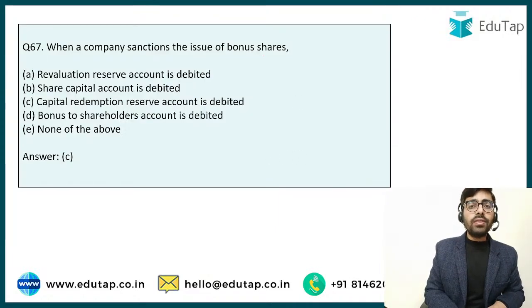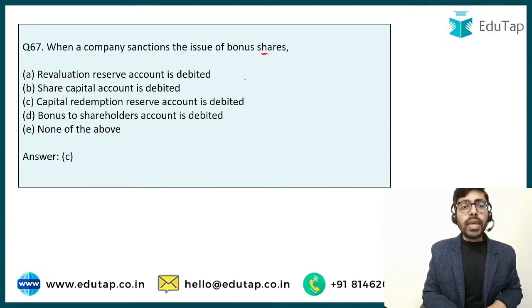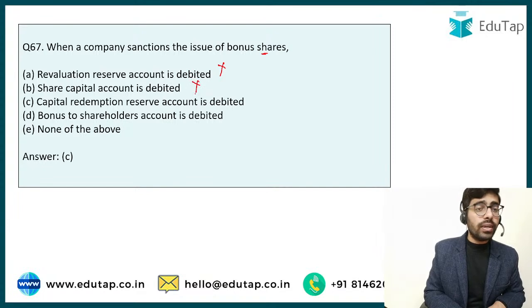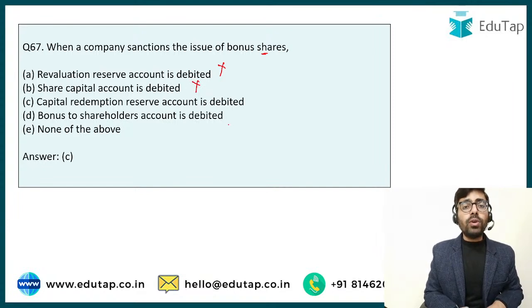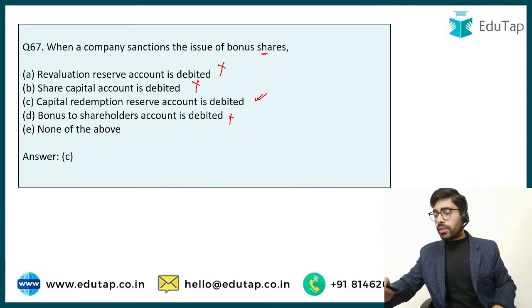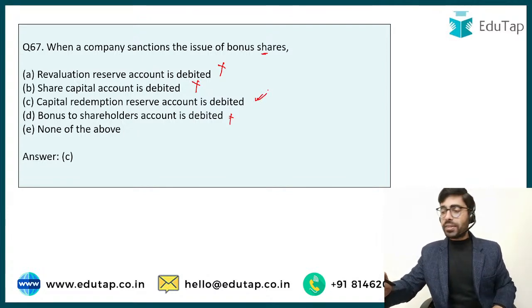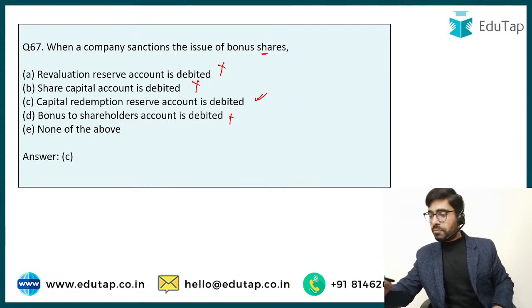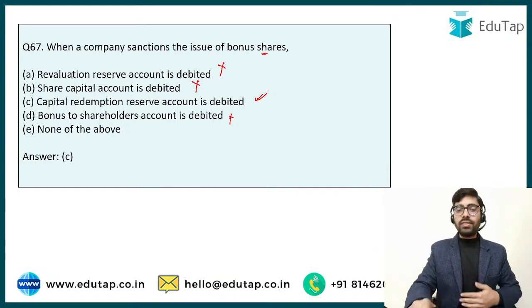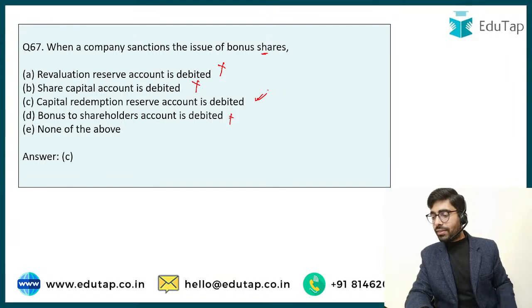Whenever a company sanctions the issue of bonus shares, तो आप यहाँ पे क्या करने वाले, revaluation reserve account cannot be used, so this is incorrect. Share capital account is credited and not debited. Bonus to shareholders account, यहाँ पे अभी यहाँ पे डेबिट नहीं होता, अभी तो फिलहाल पहली एंट्री में it is credited. So answer has to be option number C. Answer has to be option number C. And all of you who were saying option B or C or D, they are wrong here. Yes, bonus shares, they are also known as scrip issue or capitalization of the profit.